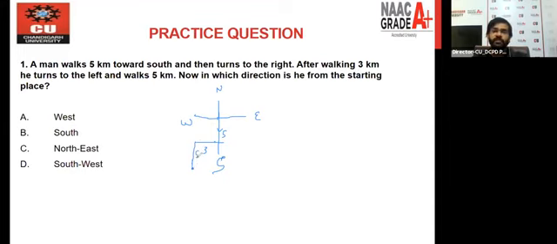Now the question is, in which direction is he from the starting place? If the person is here and the starting point is here, then simply you can see that this is the direction and this is nothing but southwest. So option D is the correct answer. Simply you can see that with the help of frame of reference, we can solve each and every question, right?